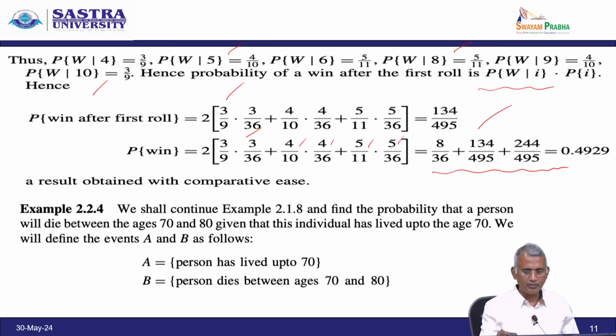We are assuming that problem and finding the probability that a person will die between the ages 70 and 80, given that this individual has lived up to age 70. We define the events A and B as follows: A is that a person has lived up to 70, and B is that a person died between ages 70 and 80.